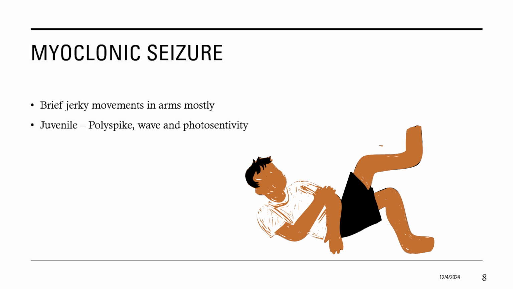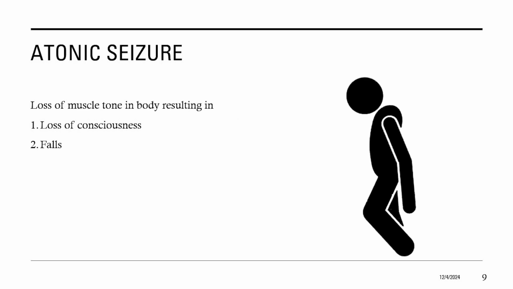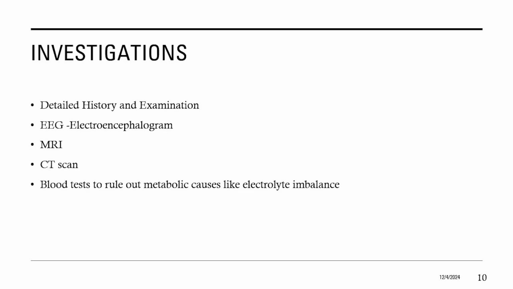Next we have myoclonic seizures, and this is brief jerky movement in the arm, mostly lasting a second, and this is in the juvenile age, and we have polyspike, wave and photosensitivity. And at last we have atonic seizures, in which there is loss of whole muscle tone of the body, resulting in loss of consciousness and falls, and this can result in head injury. Investigations always include detailed history and examination to rule out any secondary cause, EEG, which is electroencephalogram, MRI, CT scan, and blood test to rule out any metabolic cause like electrolyte imbalance.